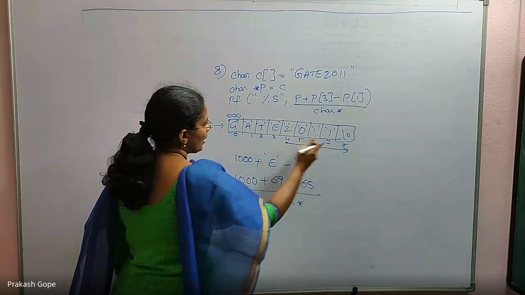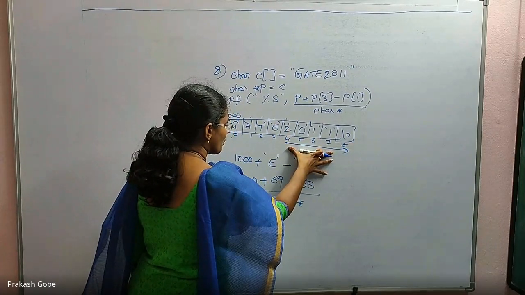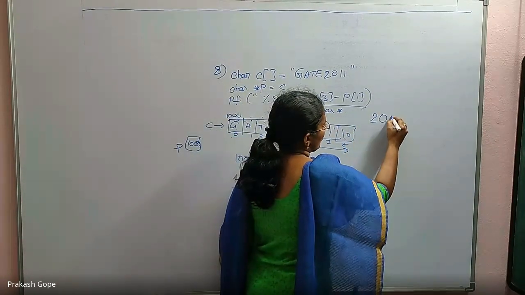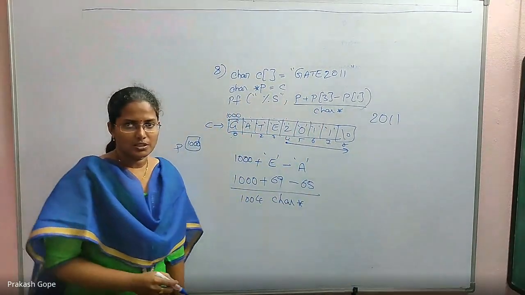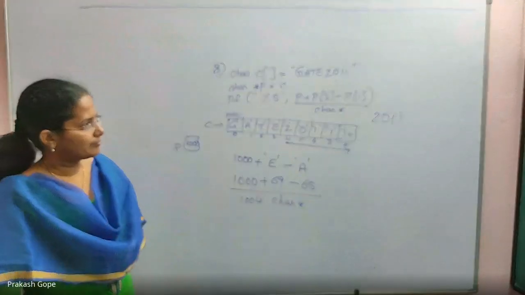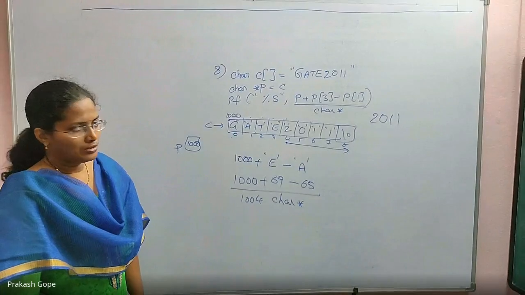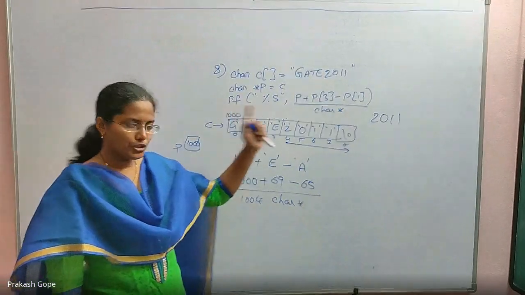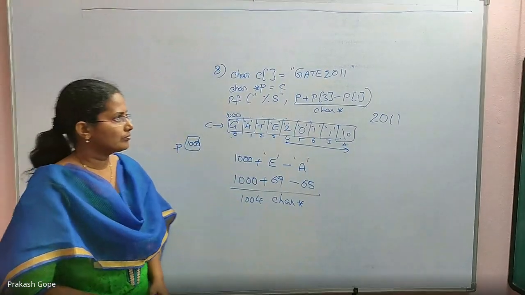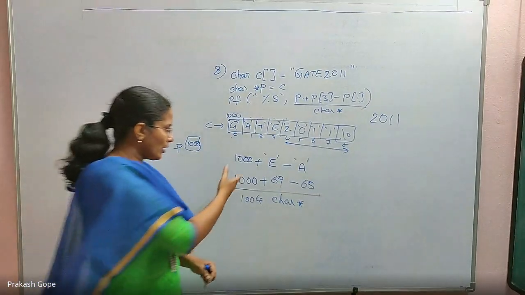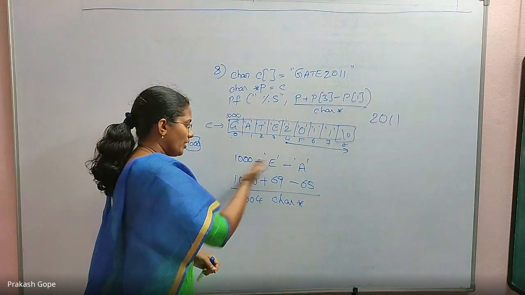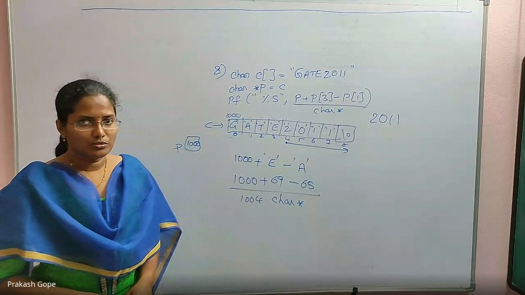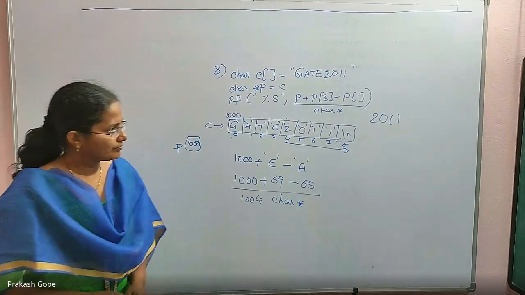So from there until the first null character is considered as a string and it prints 2011. That is the answer. 2011. So that's why you should have command on the expressions of pointers. Immediate doubt, if you write like this, how can we add characters to character pointers?